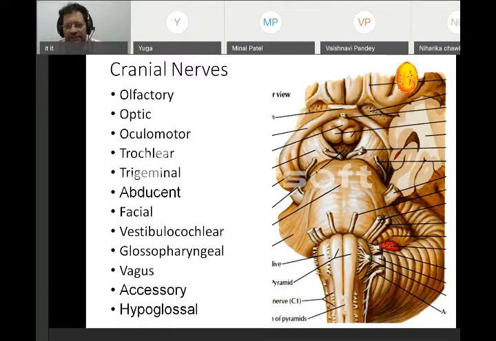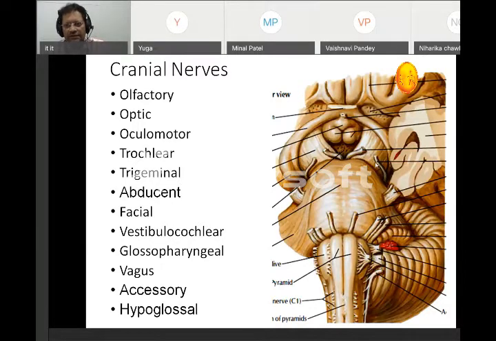Then the third one is called oculomotor. The word oculomotor indicates oculus means eye, motor means movement of the eyeball. So this is the third cranial nerve, oculomotor. Then the fourth cranial nerve, this is the smallest cranial nerve. We call it trochlear.